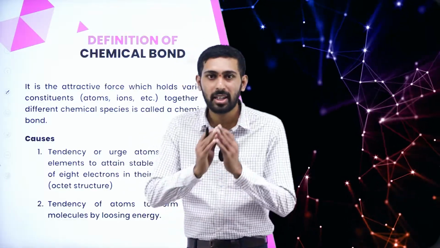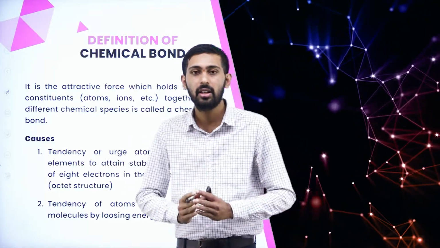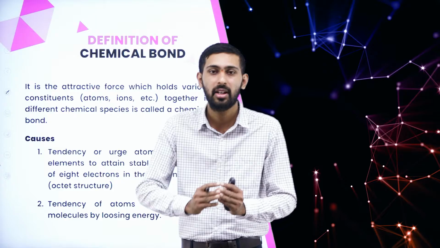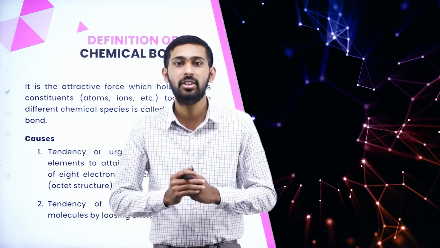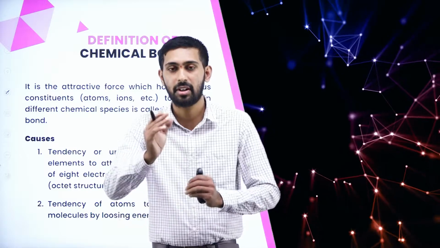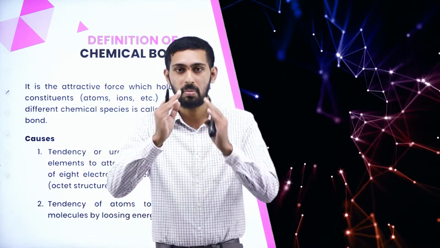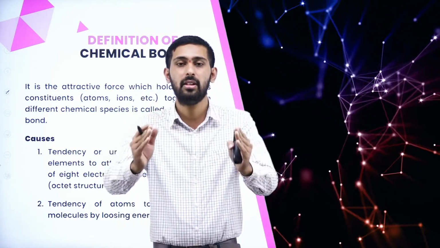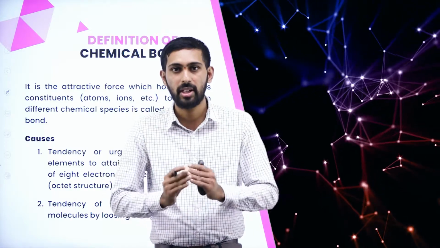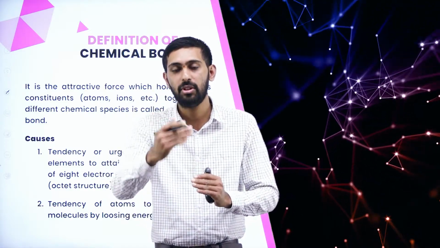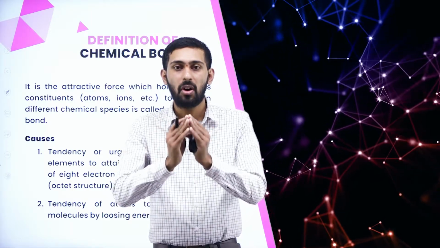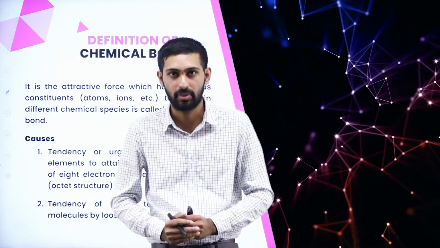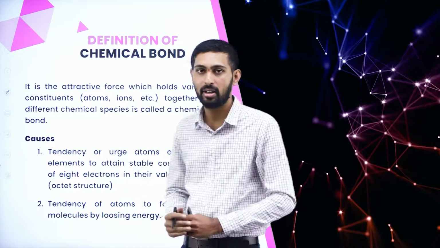What do you mean by chemical bond? Here, a chemical bond represents the bond between two chemicals when it is in the ionic state. In general words, we can say it is a bond between two chemicals or ions. If you say chemical, we should say it is in the ionic state, but we can say that it is a bond between two ions. So now let us see the standard definition.